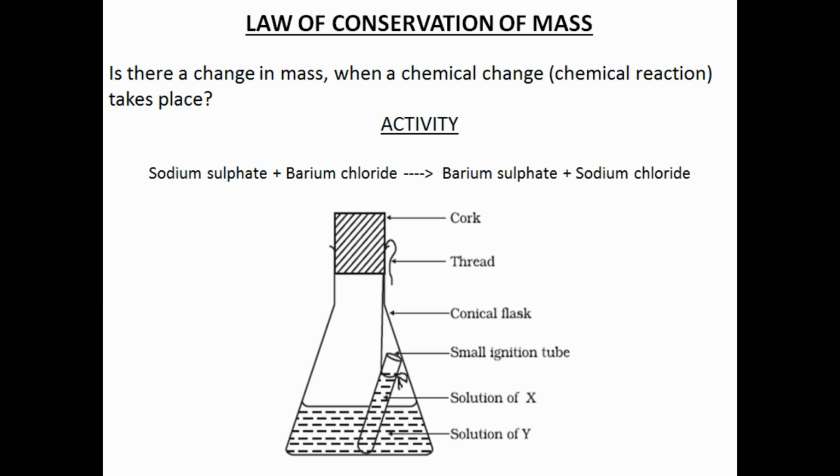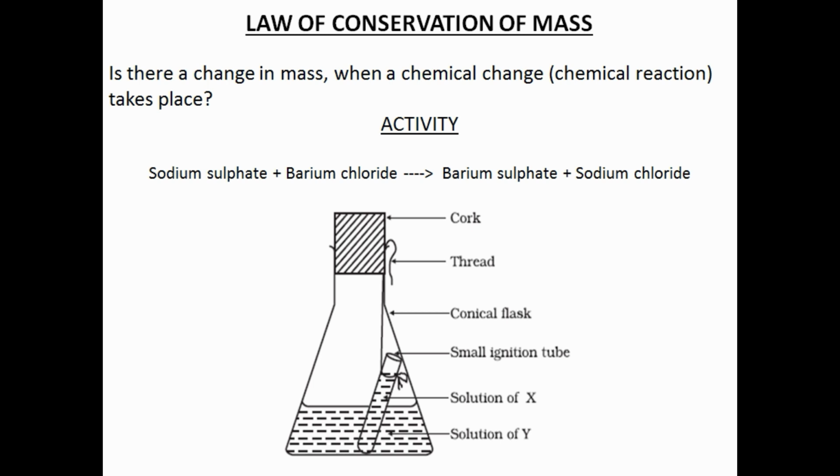After preparing separately 5% solution of sodium sulfate and barium chloride in water, a little amount of solution of Y, here sodium sulfate solution, is taken in a conical flask, and some solution of X, here barium chloride solution, is taken in an ignition tube. The ignition tube is carefully suspended into the conical flask with the help of a thread. The conical flask is tightly closed with a rubber cork. Can you give the reason for tightly closing the conical flask with a rubber cork?